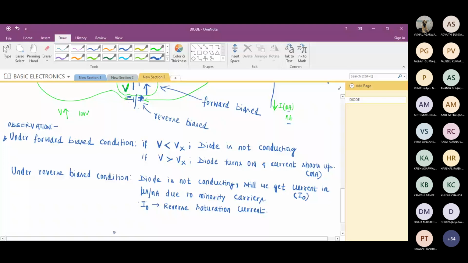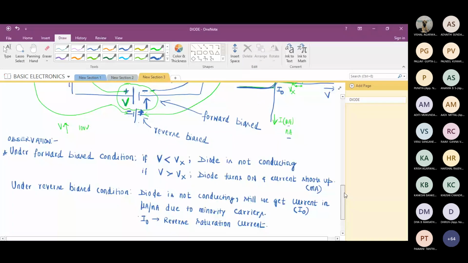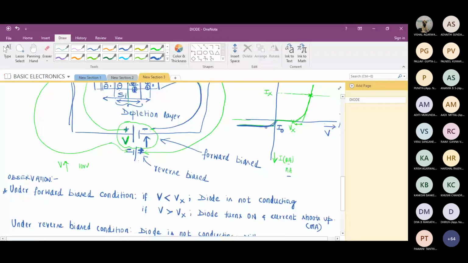Why reverse saturation current? Because the diode is under reverse bias condition. Why saturation current? Because the current is almost constant. Is this clear? But note, this won't be in milliamps. I naught will be in micro or nanoamps. I'm not going to get a sudden shoot up in the current. The current remains almost more or less constant.